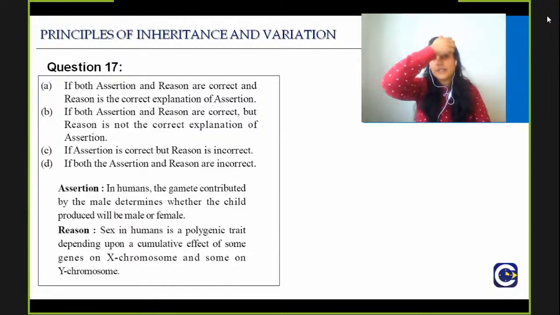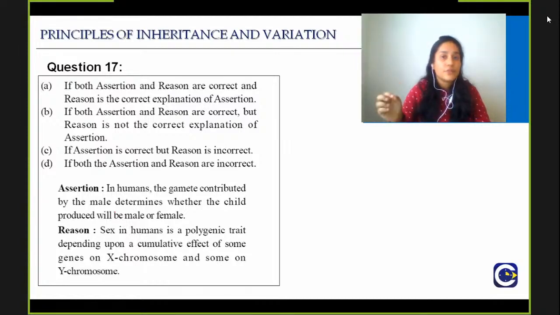So what is the right answer? Read the assertion again carefully, see if it is true or false. Read the reason carefully, see if it is true or false. And then we proceed with what is the right answer for question number 17. Are they both correct, and is the reason the correct explanation for the assertion? If both are correct and the reason is not the correct explanation, if the assertion is correct but the reason is incorrect, or both assertion and reason are incorrect. So what is the right answer for question number 17? Quickly tell me the answer.